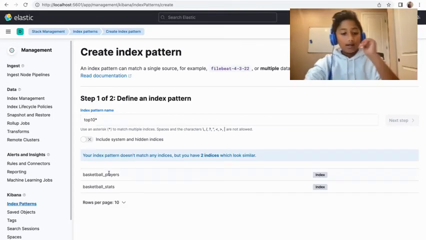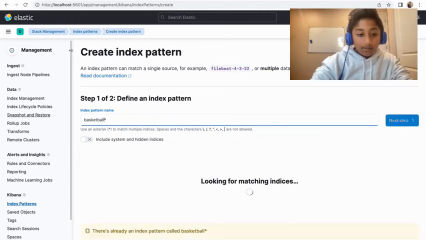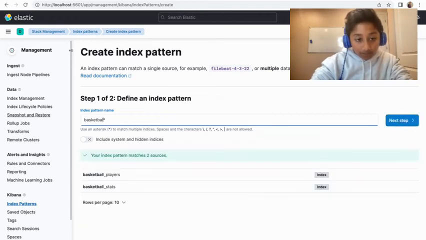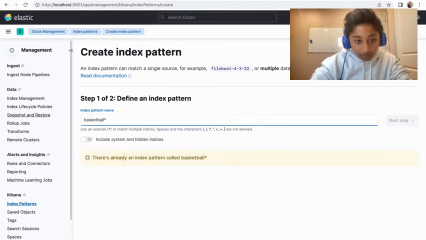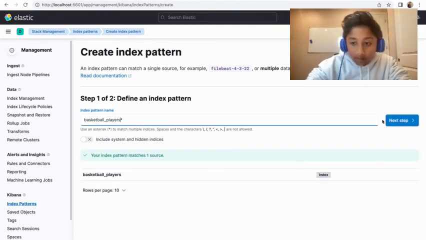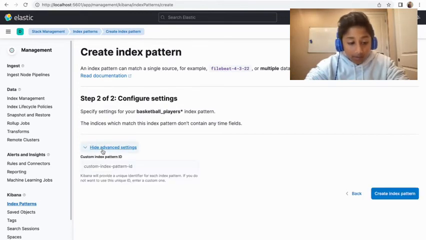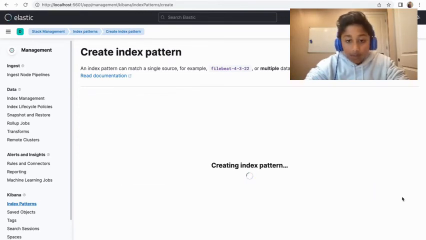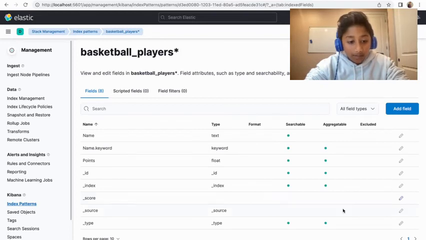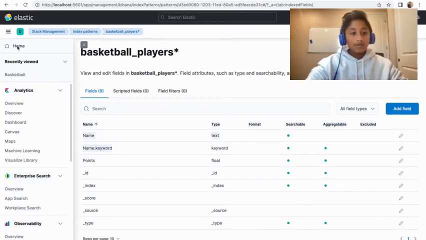Oh no, we have to actually specify this: basketball players. Fine. Okay, next step. Show advanced settings? No, that's fine. Now we can create our index pattern. Okay, perfect. So this is our index pattern, and now we can actually do our visualization.